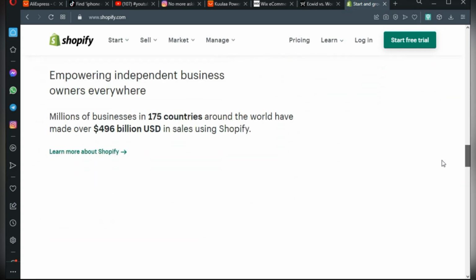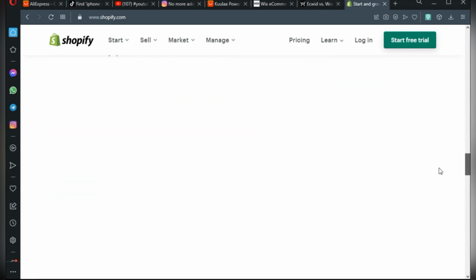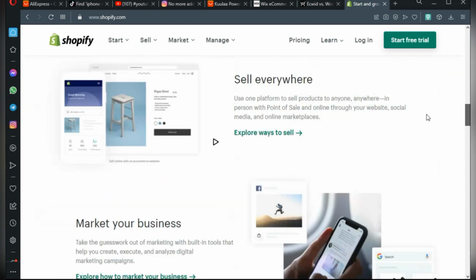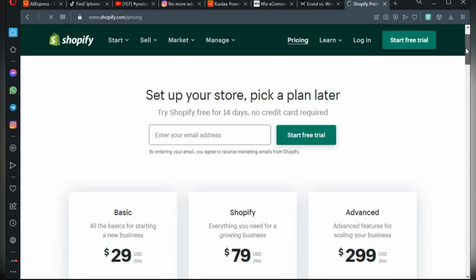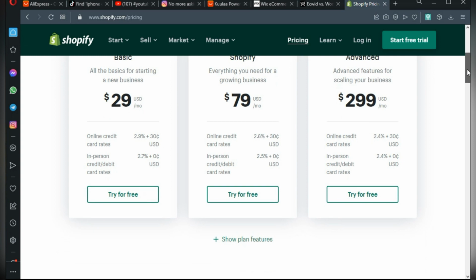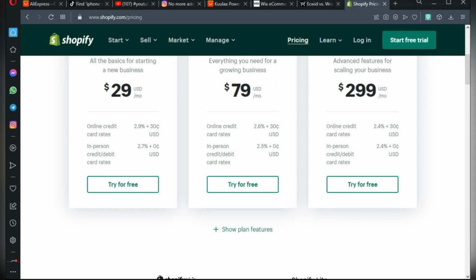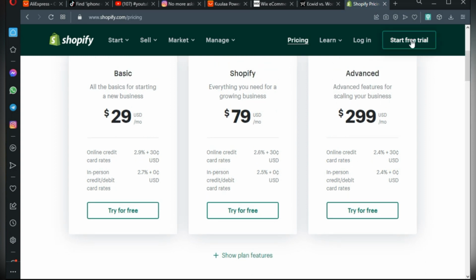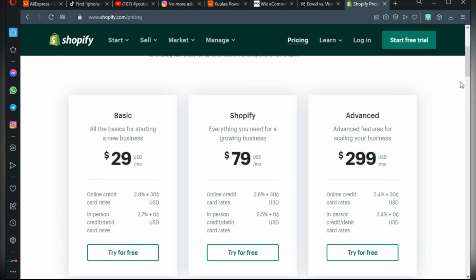But obviously, after that 14 days, you then have to start paying a monthly fee, right? Though it's not much, it's about $30 a month, as you can see over there. It's not a lot. So if in those 14 days you actually start making some profits, this would not be a problem, right? If it's not, then all you can do is just export your store and start another free trial after those 14 days, and then just import your store from the previous store that you created, right? And then just continue from there until you are more comfortable paying these fees.